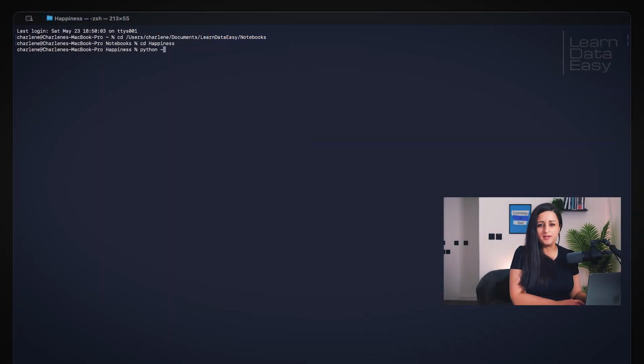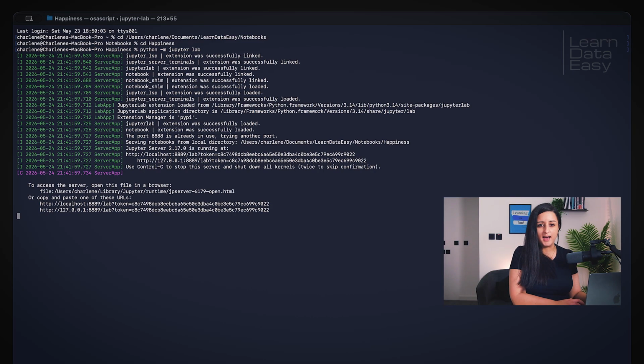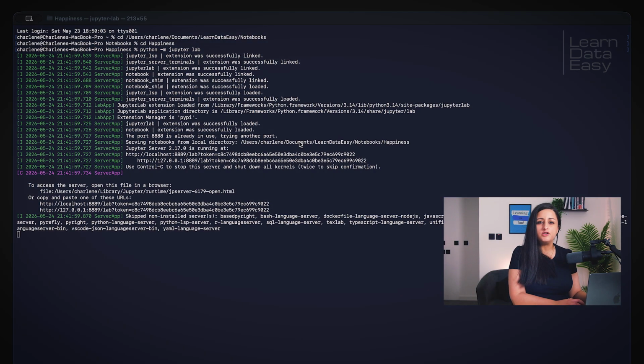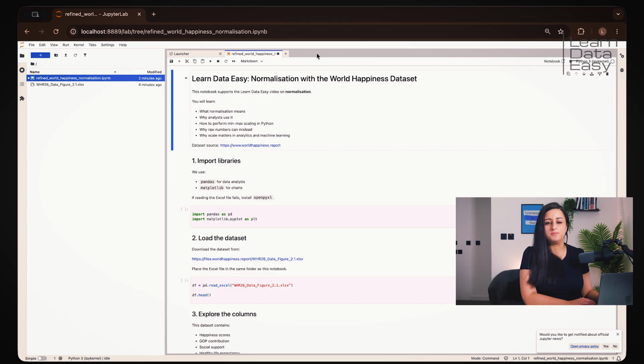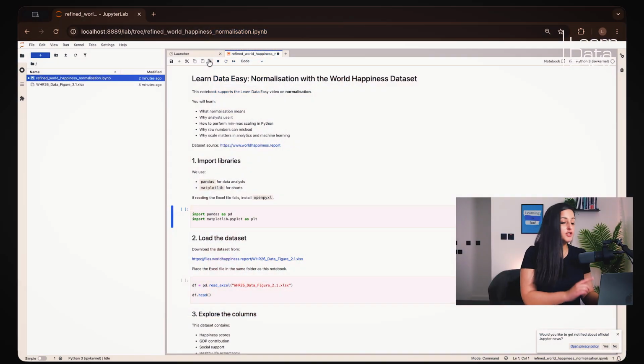If you already have Anaconda installed, you can open Jupyter Lab from there, or you can open Terminal and write Jupyter Lab. Now, create a new Python notebook. First, let's import the libraries we need. So import pandas. We need to import matplotlib. And if reading the Excel file fails, you may need to install OpenPyXL. So you can install it here. Now to see a preview of that, we can use the head function.